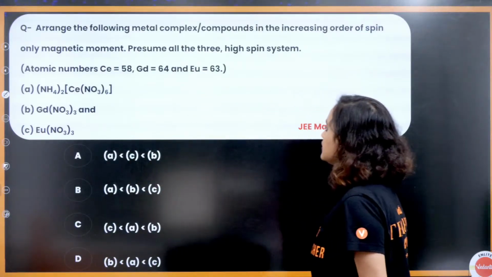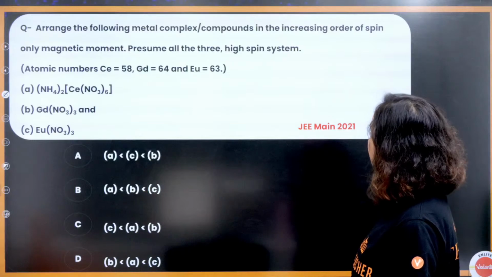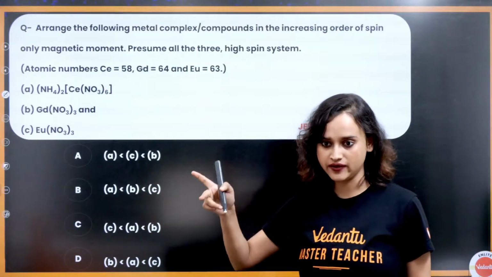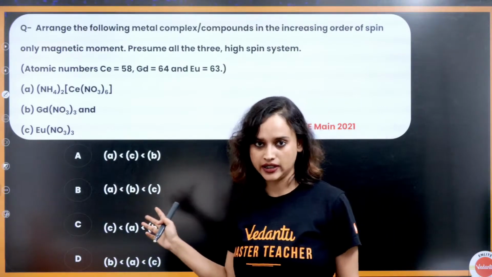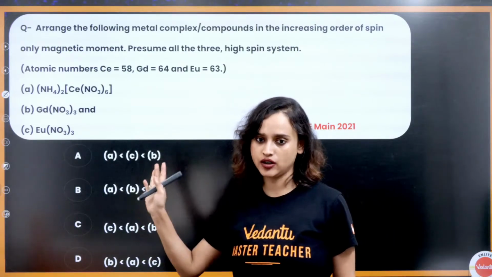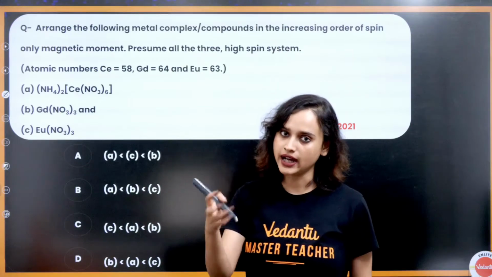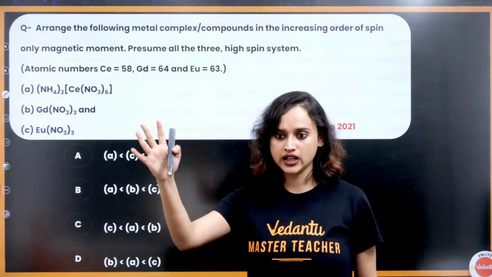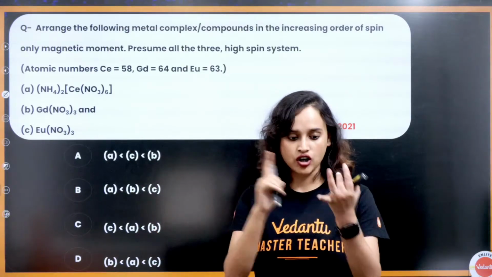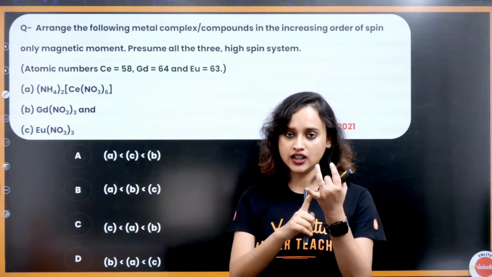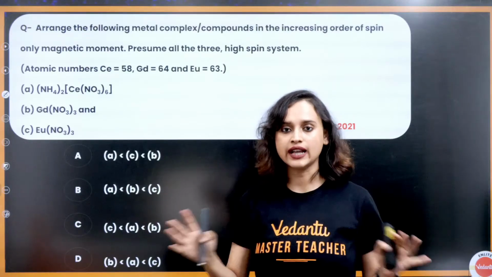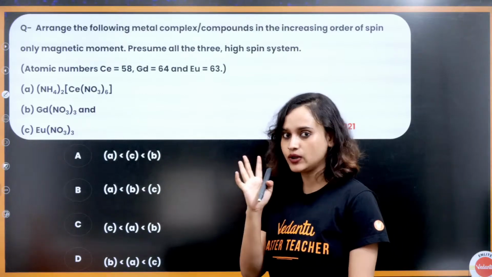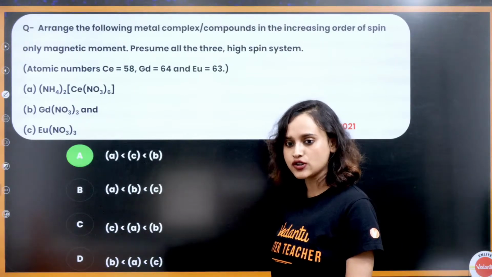Next. Arrange the following metal complex compounds in the increasing order of spin only magnetic moment. Same question. Questions are repetitive, isn't it? Same thing again you have to do. Find the magnetic moment. Find the oxidation state. Oxidation state, crystal field splitting energy, magnetic moment. That's it. These are only 3 topics you do from this chapter. You are done. Sorted for your life.